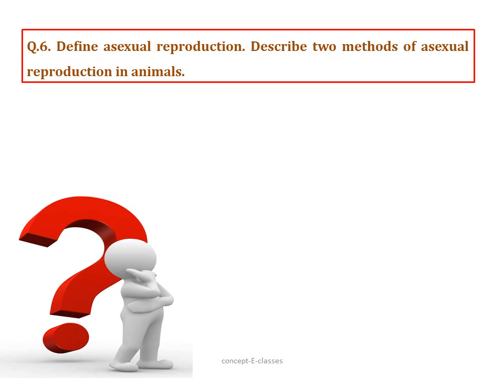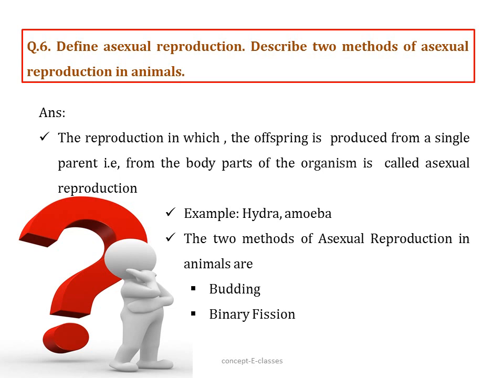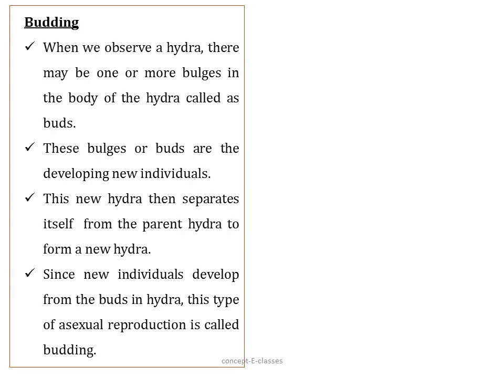Define asexual reproduction and describe two methods of asexual reproduction in animals. So, the reproduction in which the offspring is produced from a single parent, that is from the body parts of an organism, is called asexual reproduction. Example, Hydra and amoeba. And the two methods of asexual reproduction that we studied in this chapter were budding and binary fission. Let's describe these two methods.